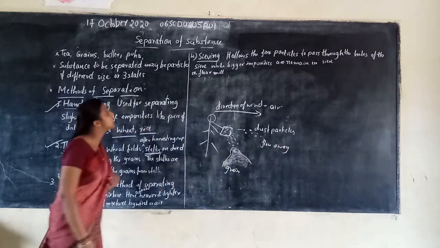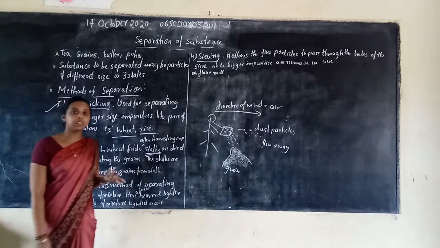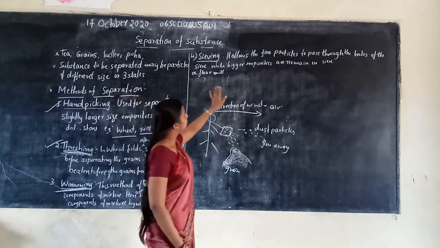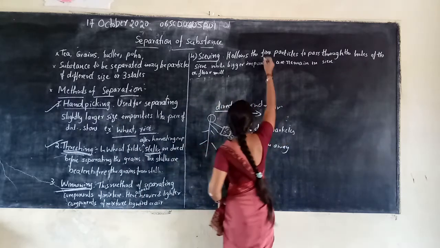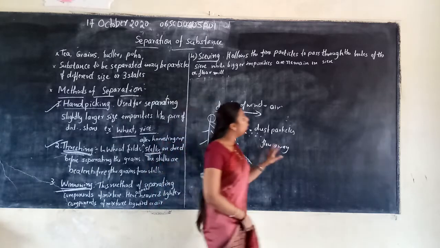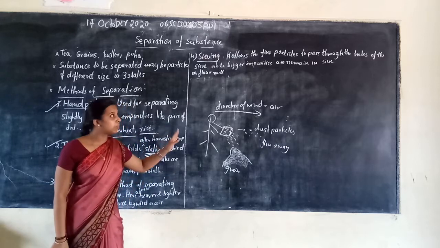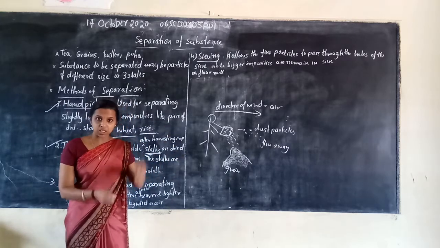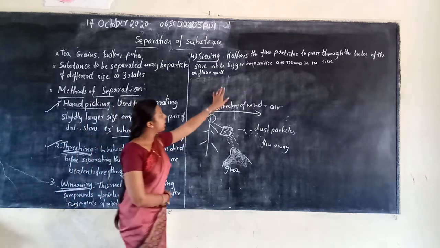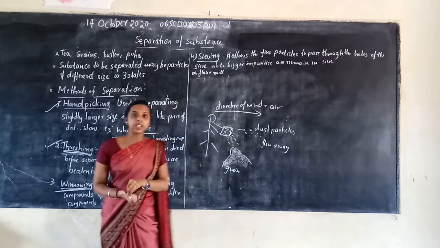So the next one is sieving. The fourth one is sieving. What is sieving? Sieving allows the fine particles to pass through the holes of the sieve, and the bigger impurities remain in the sieve.